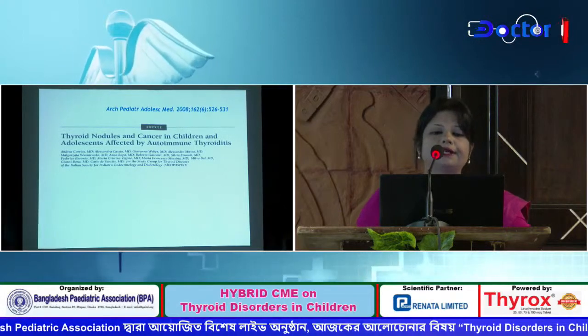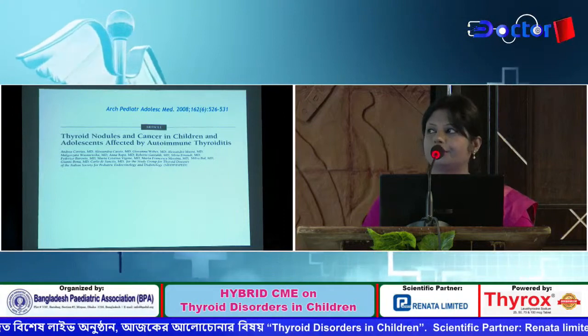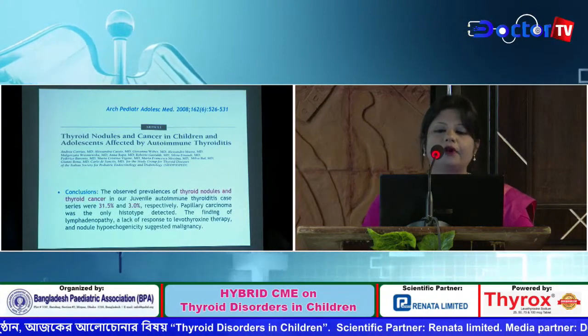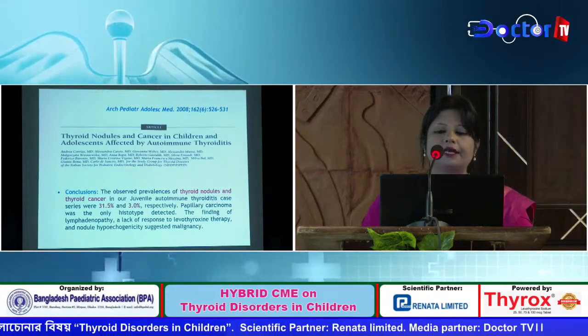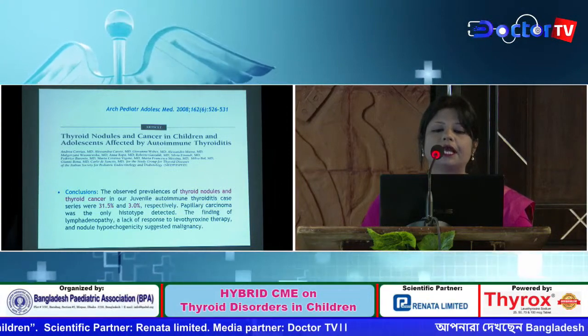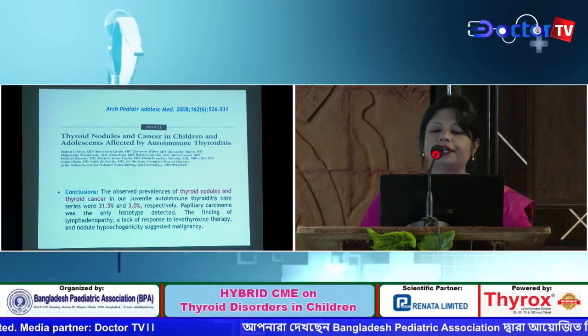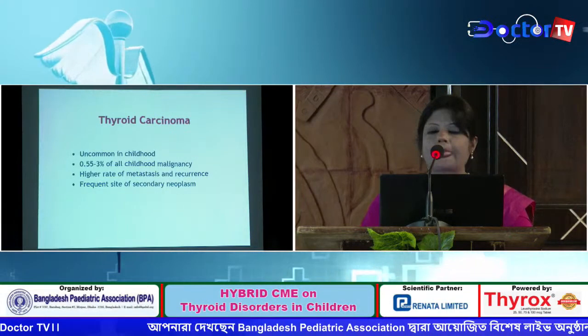This is an article on thyroid nodules and cancer in children and adolescents affected by autoimmune thyroiditis, where they found that thyroid nodule and thyroid cancer were 31.5% and 3% respectively among the patients with juvenile autoimmune thyroiditis.